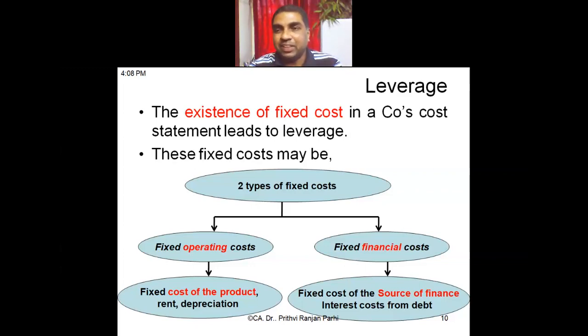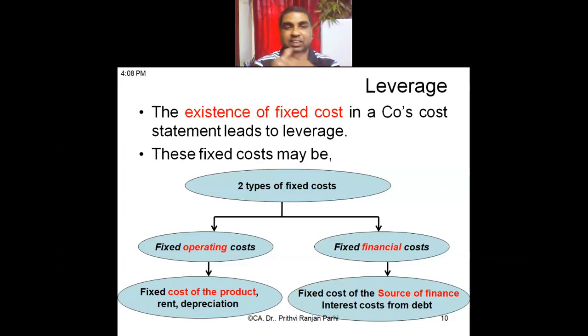We need to understand that there are two kinds of fixed cost, or we will classify our fixed cost into two categories. We are classifying for our own analysis purpose. And what are these fixed costs? Two kinds of fixed costs. Can you see this and tell me what are these fixed kind of costs? Operating cost and financial cost.